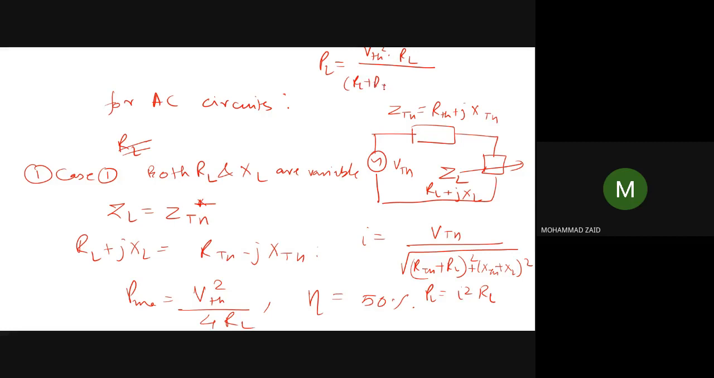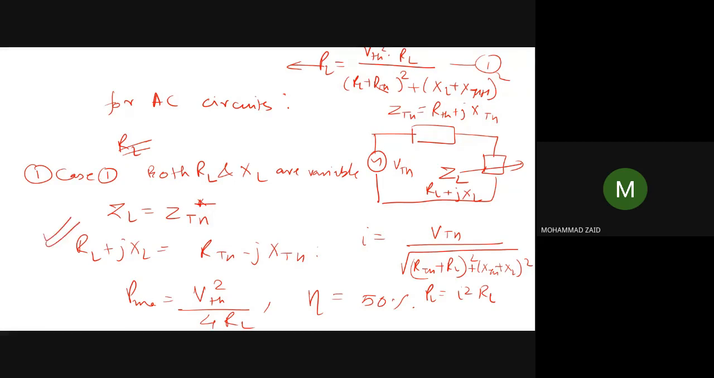(RL plus R Thevenin) square plus (XL plus X Thevenin) square. Okay, so this is the expression which we are differentiating. If in case 1, RL and XL are variable, you need to differentiate this expression once with respect to RL, and another time with respect to